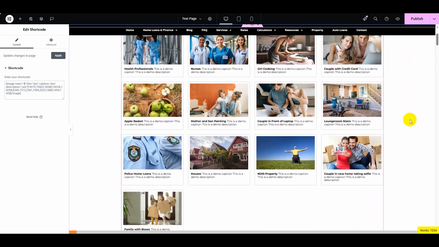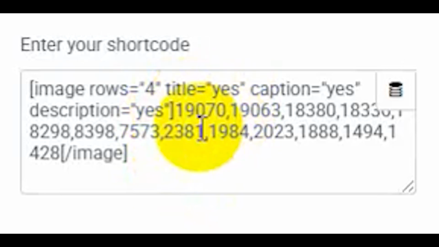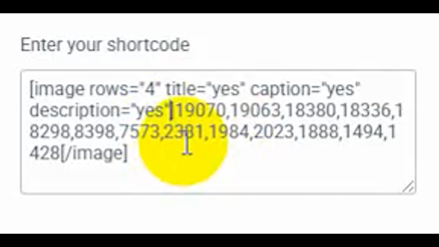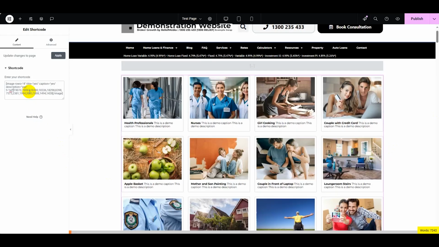Now, the format of image itself. Now, we've got an attribute called F, which is format. And I'm going to copy here from a text file off screen. I'm going to copy here, right at the end. And I'll make sure I edit this and zoom in on this sort of stuff. F equals SD, which is standard quality as opposed to high quality, or HD in our case. And that renders a SD image.